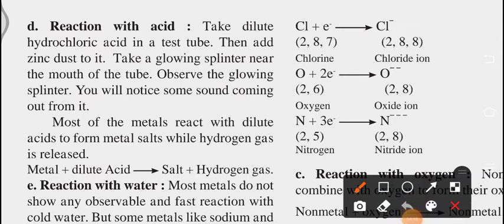Suppose you observe that chlorine is there. Chlorine needs one more electron to complete its octet.